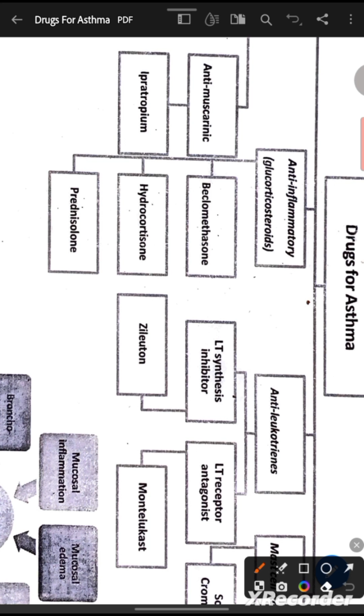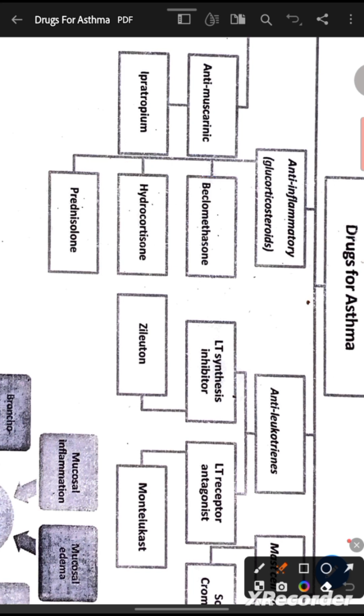Under anti-inflammatory drugs, there are three main drugs. The first one is beclomethasone, the second is hydrocortisone, and the third is prednisolone. All these three drugs are given IM, IV, or orally as per the need of the patient.